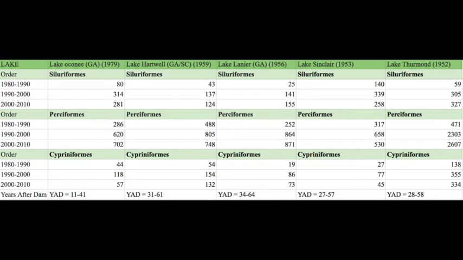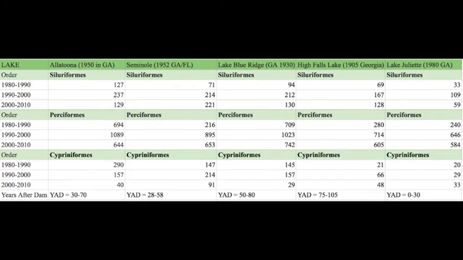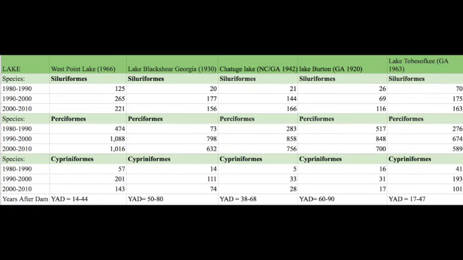We created tables and separated each lake, then tracked the amount of each species that had been sighted during each decade from 1980 through 2010. We also included the amount of years since each lake had been dammed. Feel free to pause the video to take a closer look at the data we collected and how we organized it.